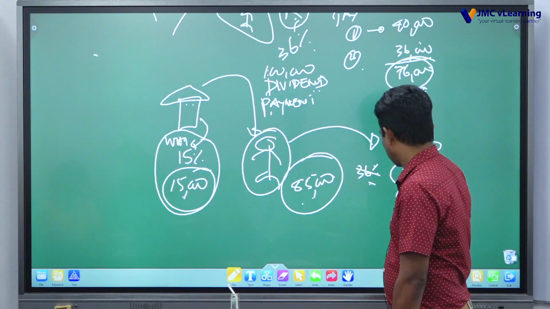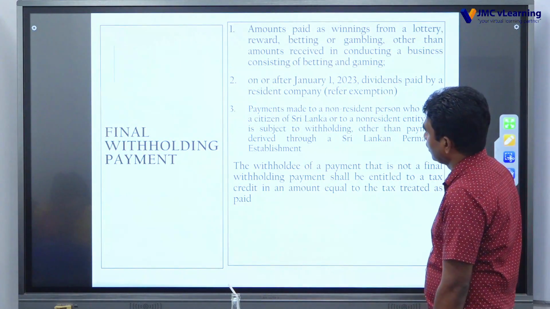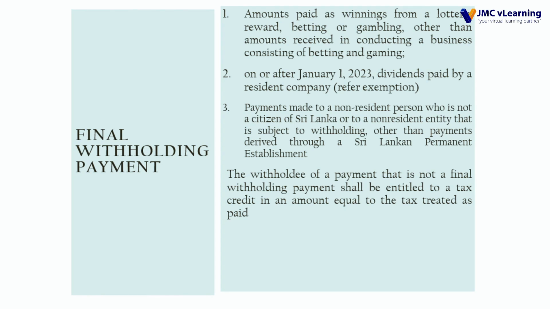Okay. So, amount paid as winning from a lottery, reward, betting or gambling, other than amount received in conducting a business considered betting and gambling. Winning from a lottery, reward, betting or gambling, that is final withholding at 14%. Dividend paid by a resident company, other than exempt, is final withholding. Payment made to a non-resident person who is not a citizen of Sri Lanka, or to a non-resident entity, that is subject to withholding tax, other than payment derived through a Sri Lanka permanent establishment.